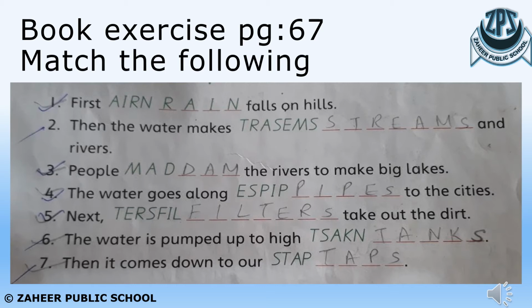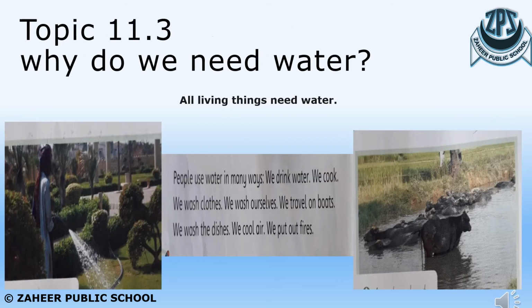Okay, the green letters you have to rearrange them and write down in the blanks. The next topic is why do we need water? You know that all living organisms need water, and if there would be no water, then all living things will die. So in the picture given in your book, you can see in the first picture a gardener is watering the plants, so the plants need water.